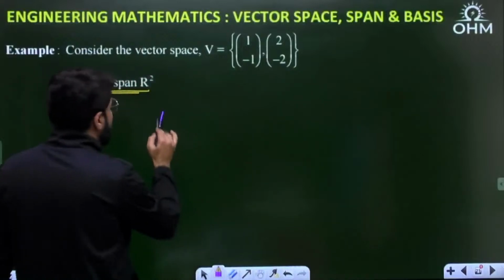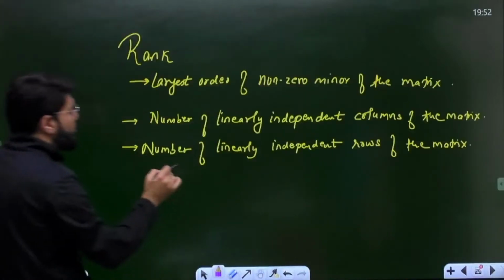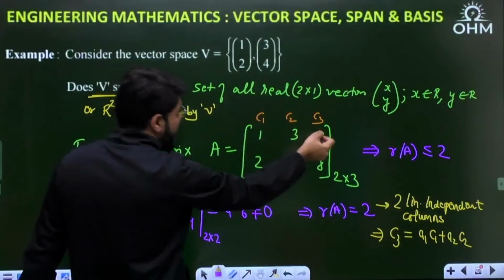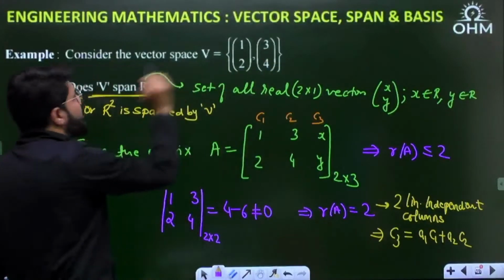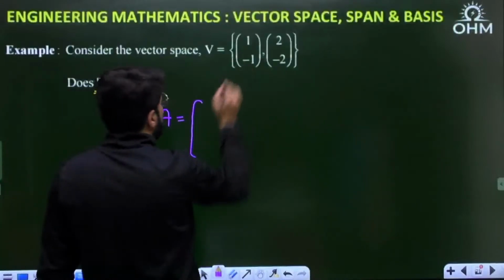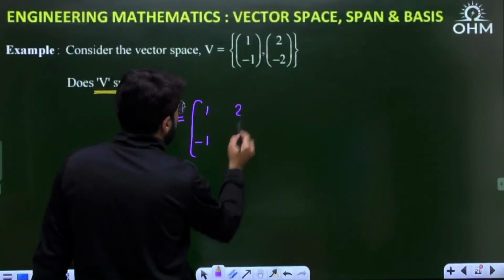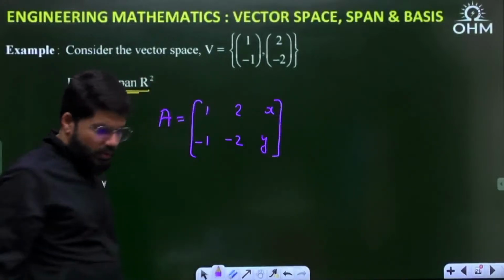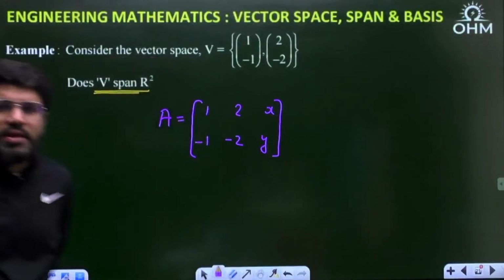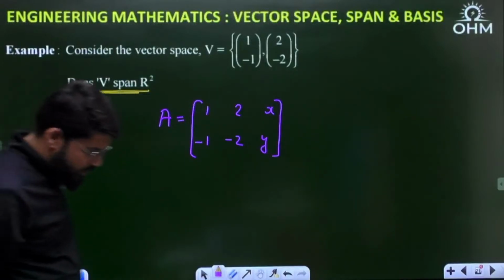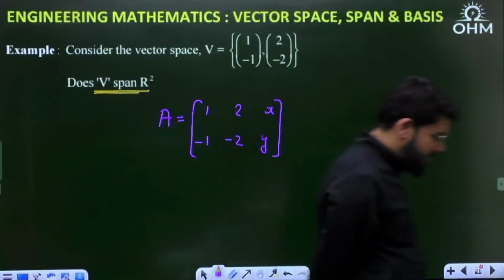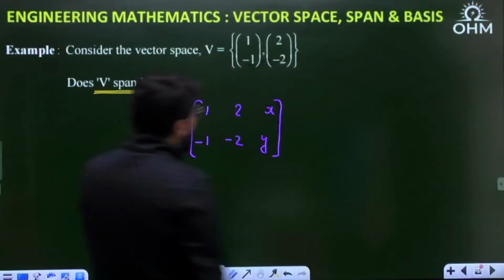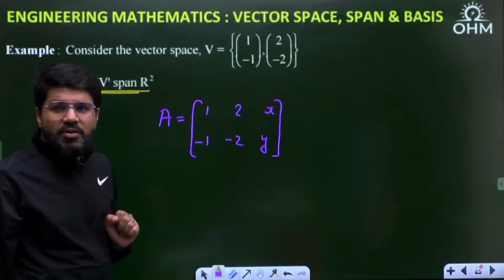Form the matrix A. What is the matrix A? How did I form the matrix A? First write down the given two vectors, and then write down the R2 vector space. So what are the given two vectors? 1 minus 1, 2 minus 2, x and y. Now dear, come here and listen to me. Now what can I say here? What is the rank of this matrix?